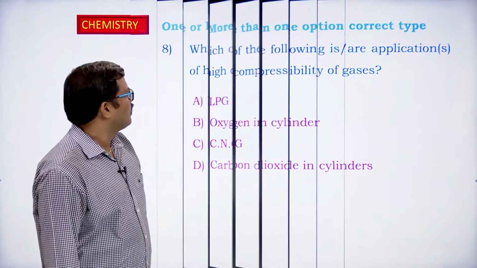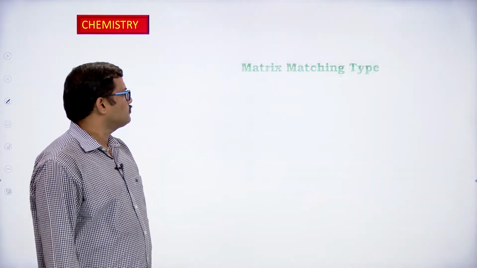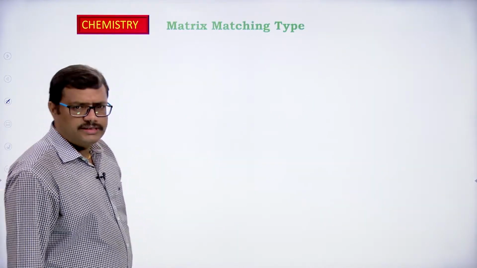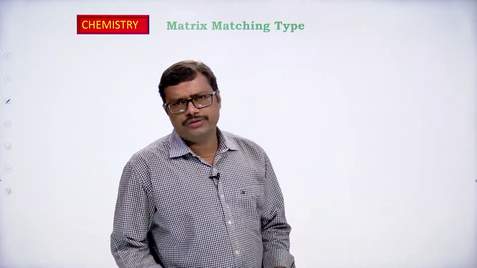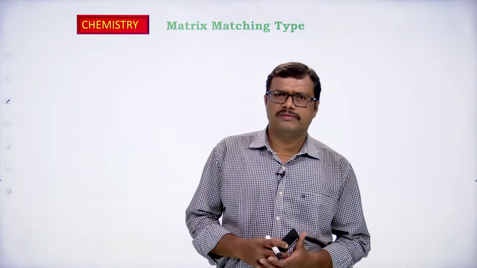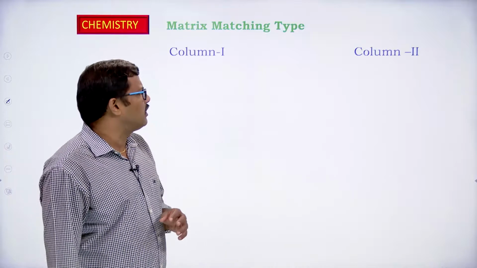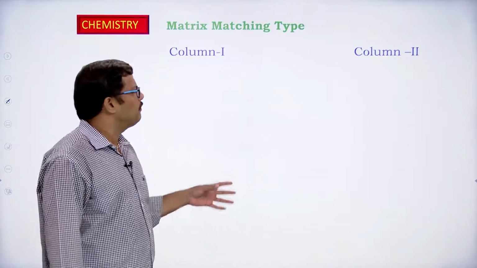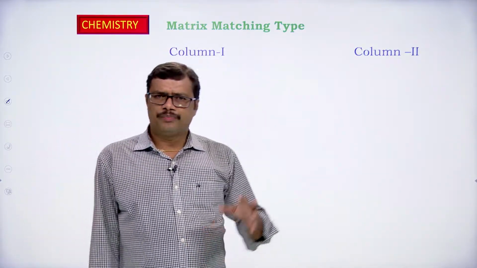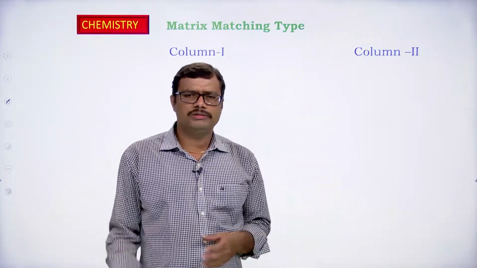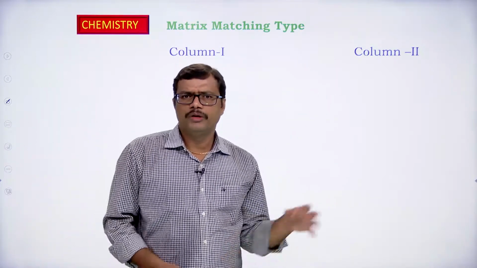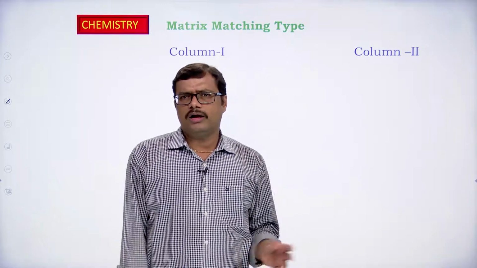Okay, let us look at one more: matrix matching type. These are the questions we can expect in the case of advanced level competitive examinations. In this case, two columns are given. Some properties are mentioned in column 1, and some properties in column 2. We have to match column 1 with column 2.